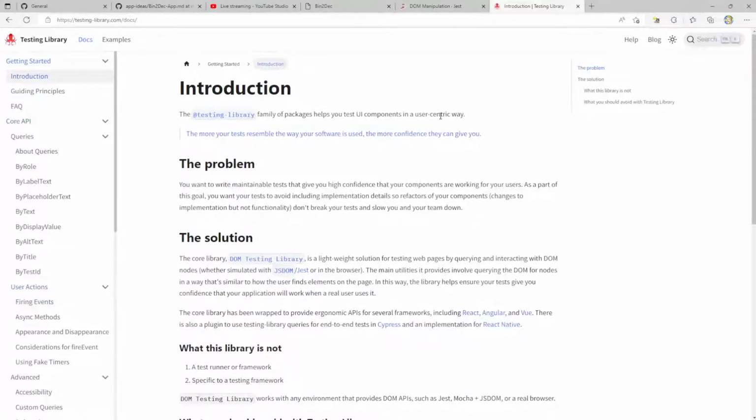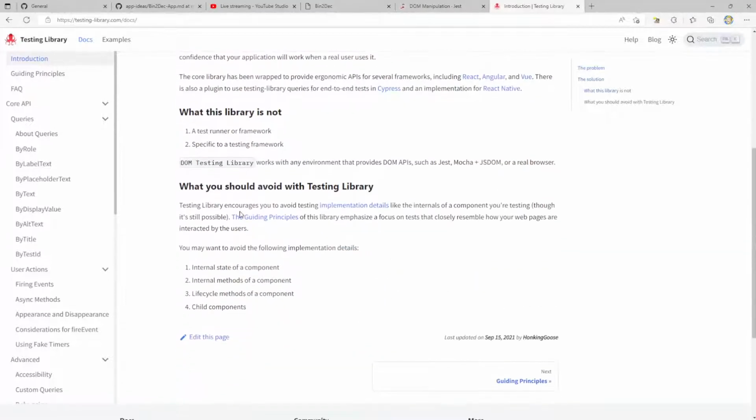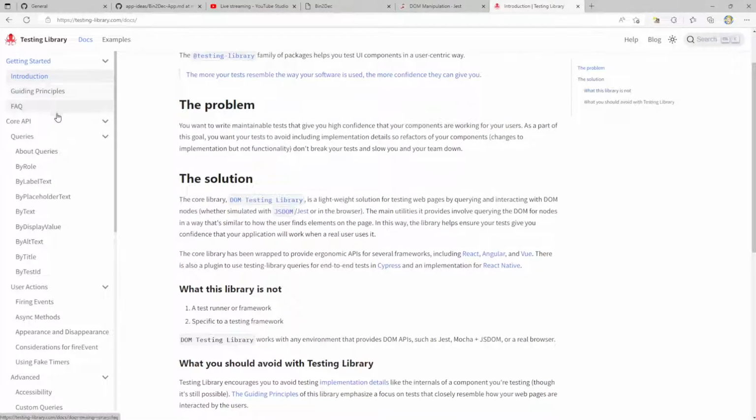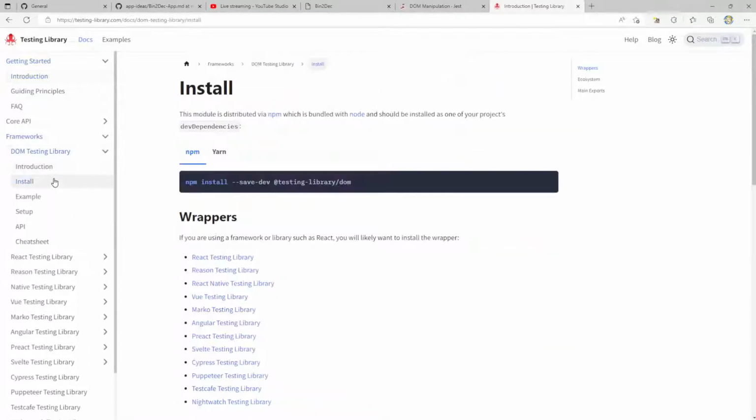Introduction. DOM nodes, whether simulated with JSDOM or just in the browser, a test runner or framework, guiding principles, core API, DOM testing library, install.